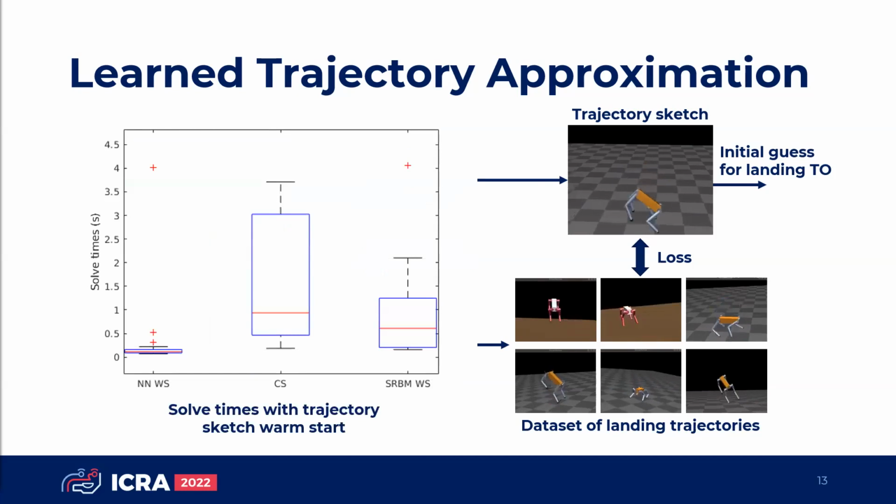By starting the optimization with a guess close to what the solution looks like, a local optimum is found orders of magnitude faster with a neural network warm start than from starting the optimization with no guess or with a relaxed single rigid body warm start.